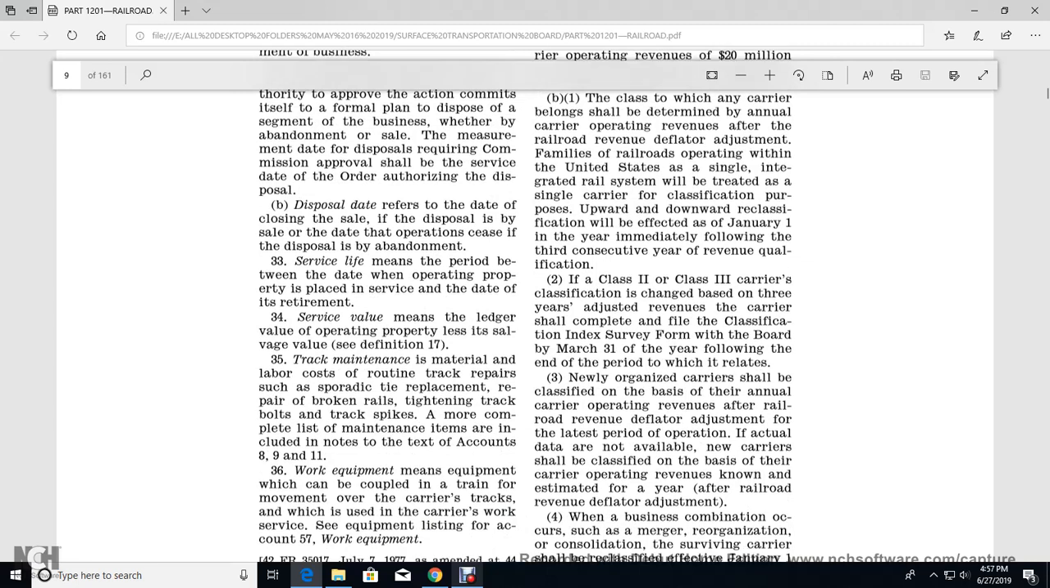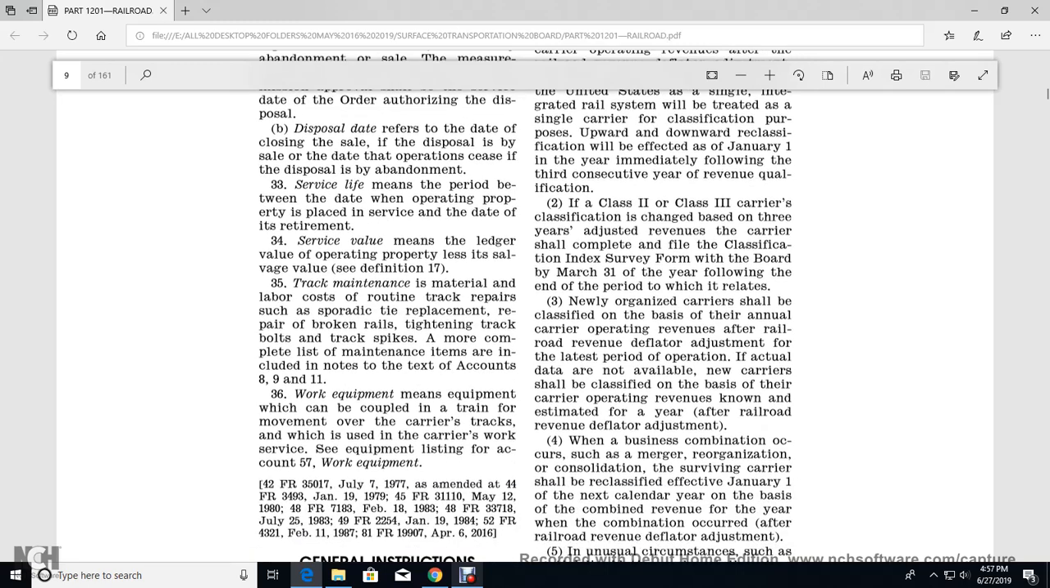3. Newly organized carriers should be classified on the basis of annual operating revenues, with the railroad revenue deflator adjustment, for the latest period of operation. If actual data are not available, new carriers should be classified on the basis of estimated annual operating revenues after the railroad revenue deflator adjustment.